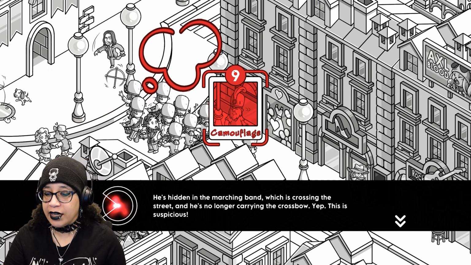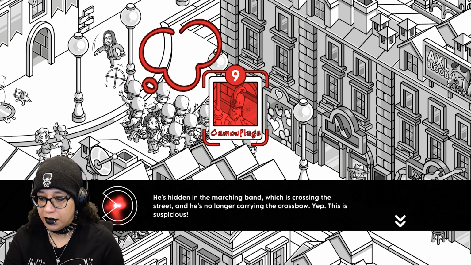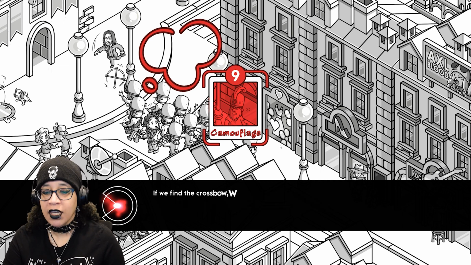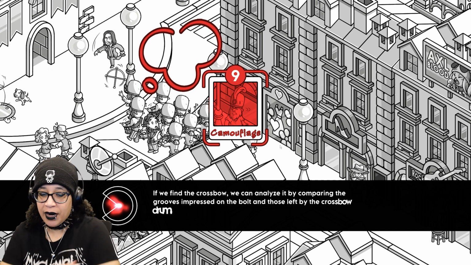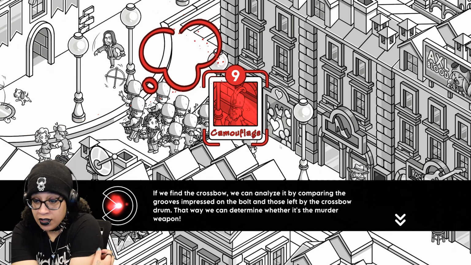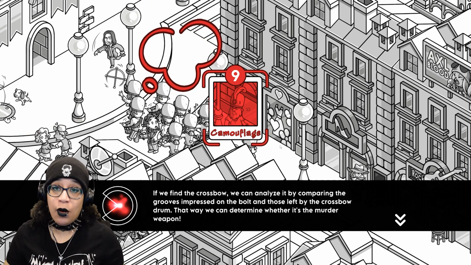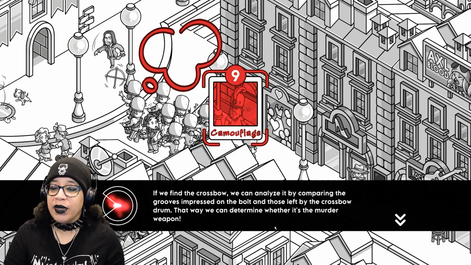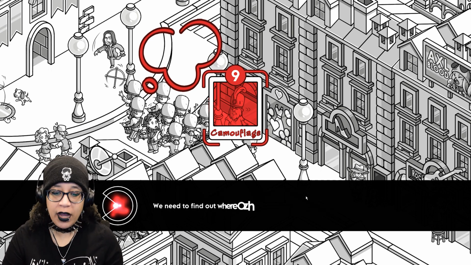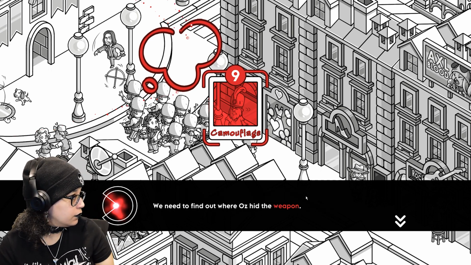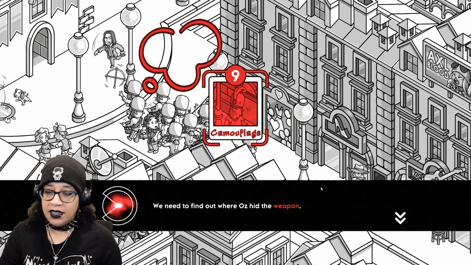He's no longer carrying the crossbow. Yeah, that'd be stupid to keep carrying that. This is suspicious. If we find the crossbow, we can analyze it by comparing the grooves impressed on the bolts and those left by the crossbow drum. Wow, you can do that? That way we can determine whether it's a murder weapon. Okay. We need to find out where Oz hid the weapon.